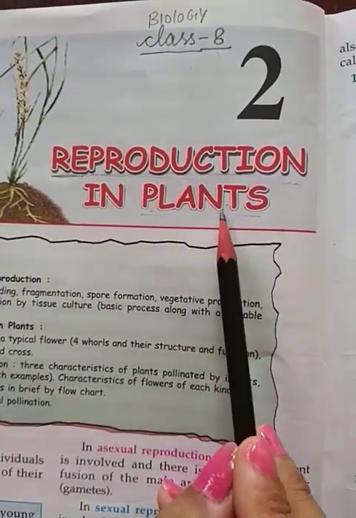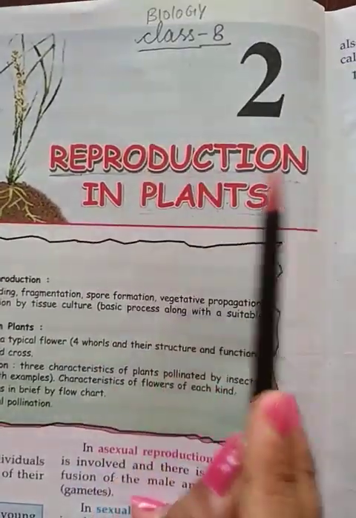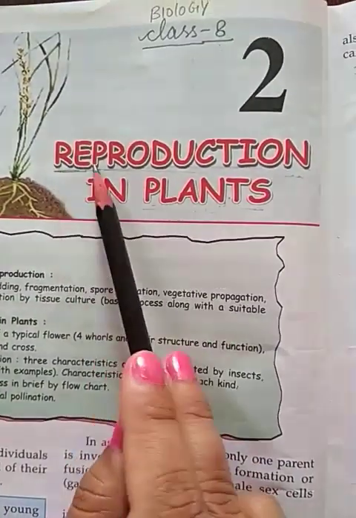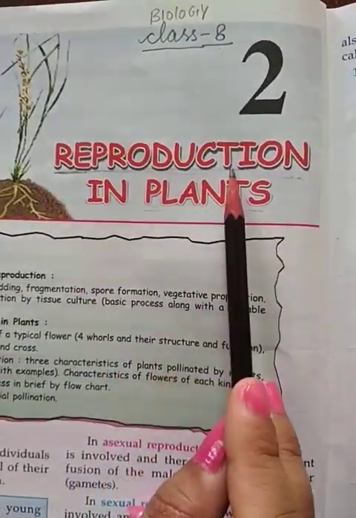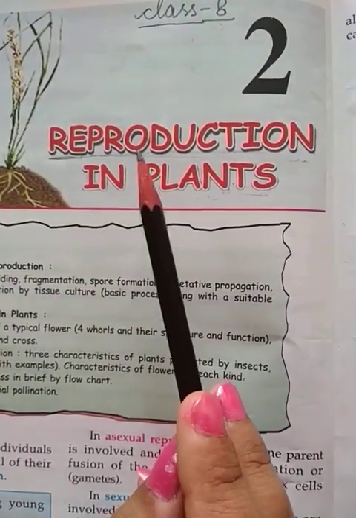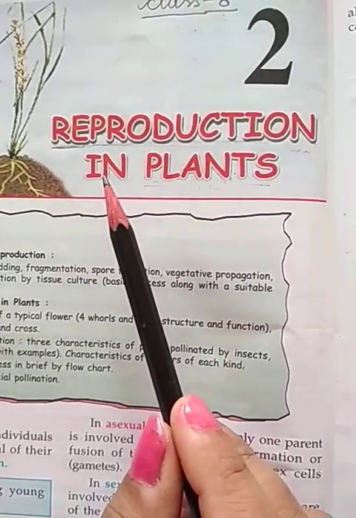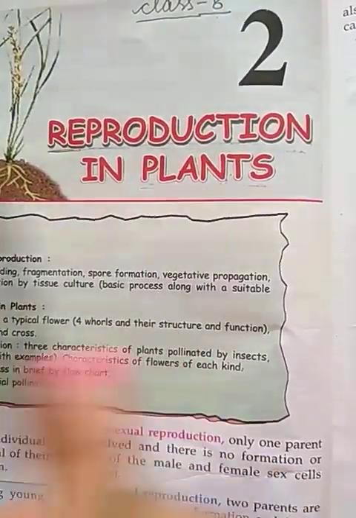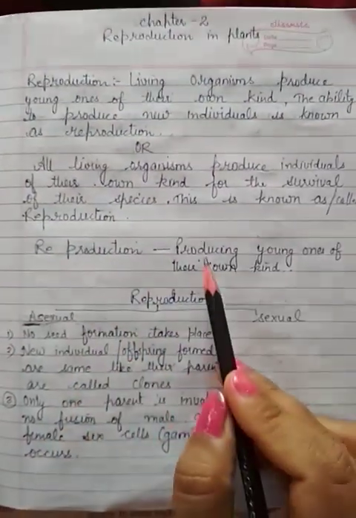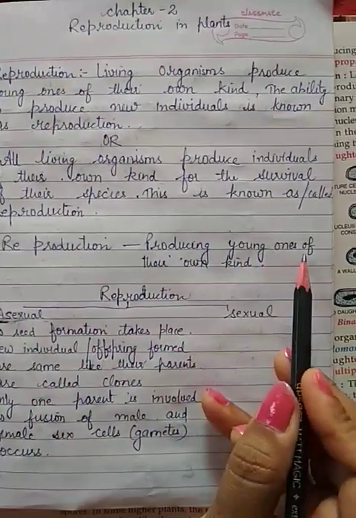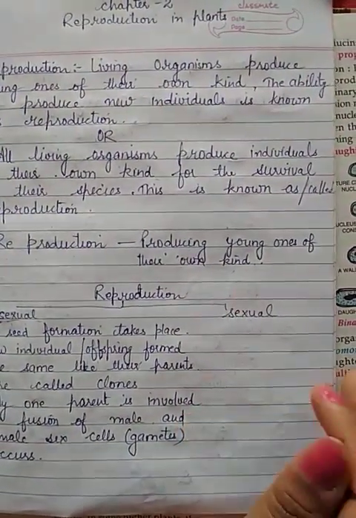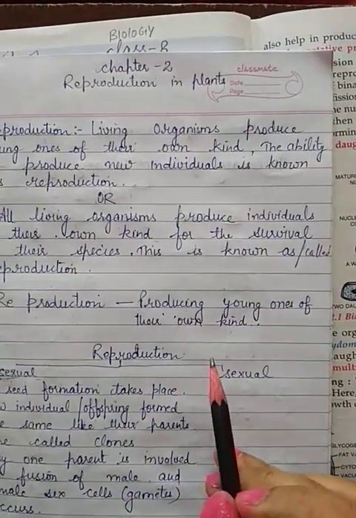So before starting the chapter, as the name of the chapter is reproduction in plants, the first question arises here: what is reproduction? Reproduction is when any living organism is capable of producing young ones of their own kind. That process is called reproduction. Simply we can say reproduction is the process of producing young ones of their own kind. When any organism is able to produce the young one of their own kind, this ability of that organism